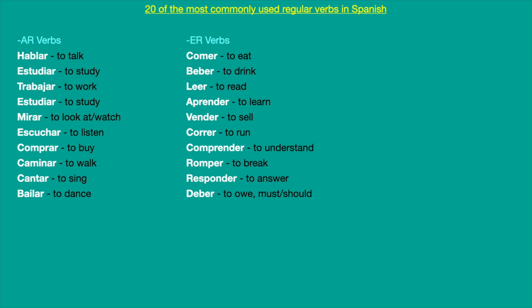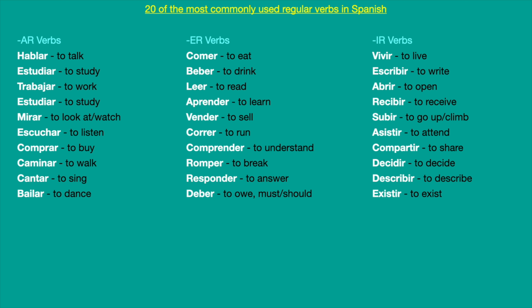Yo corro, tú corres, él corre, nosotros corremos, ellos corren. Comprender: yo comprendo, tú comprendes, él comprende, nosotros comprendemos, ellos comprenden. And then we have responder, to answer, and the verb.